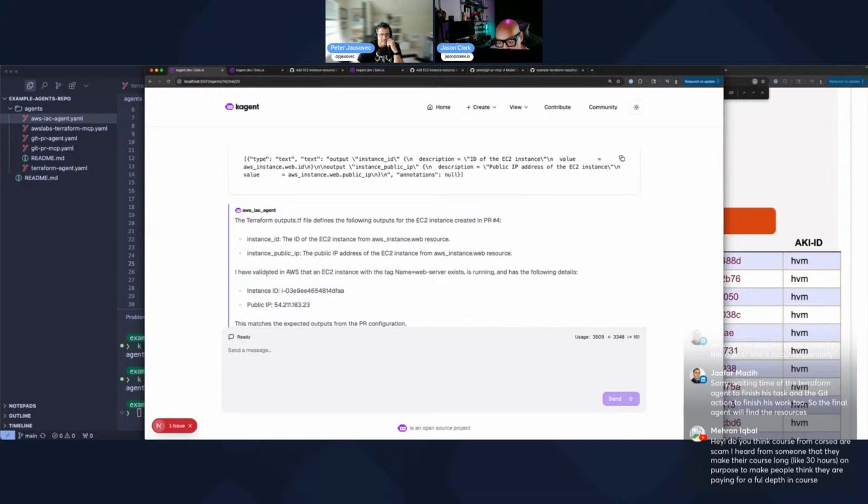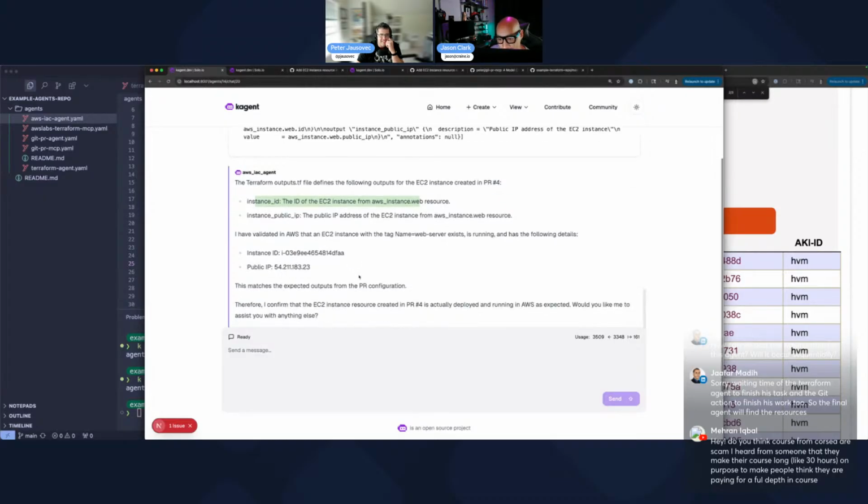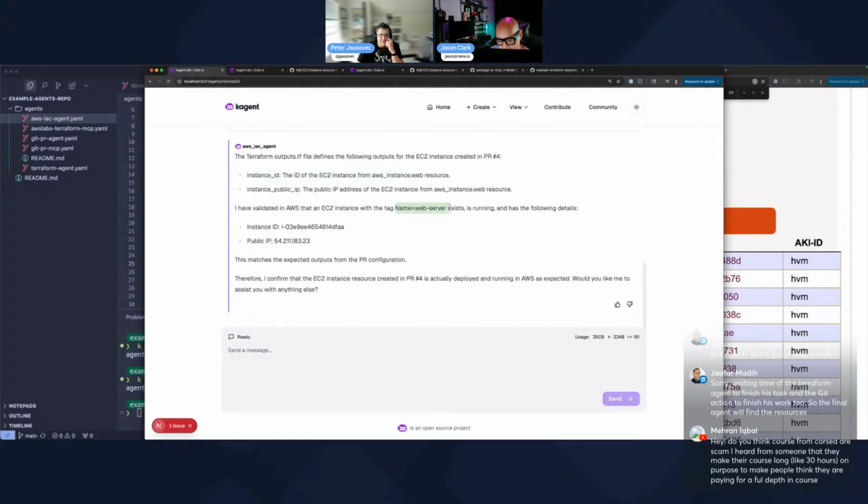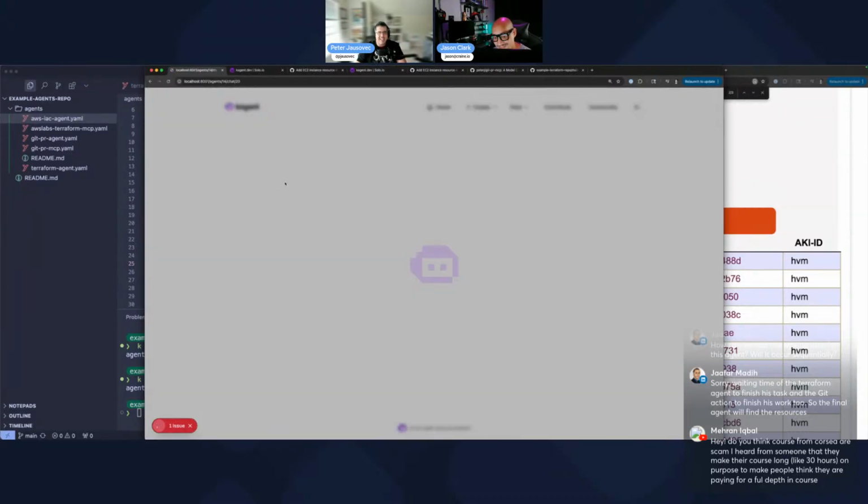So let's see what the response is. The Terraform outputs file defines the following outputs of the EC2 instance ID, instance file. I have validated in AWS that the EC2 instance with the tag name equals web exists, is running, and has the following details. There you go. This matches outputs from the PR. Therefore, I confirm that the EC2 instance resource created in the PR is actually deployed and running in AWS as expected. Boom, right?